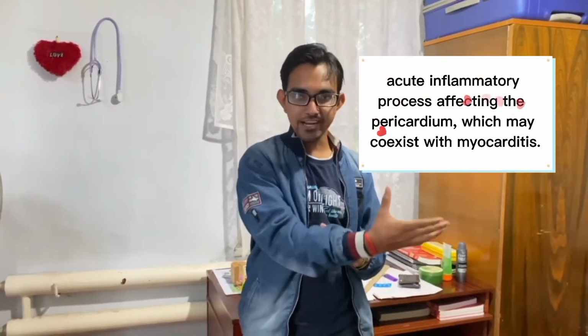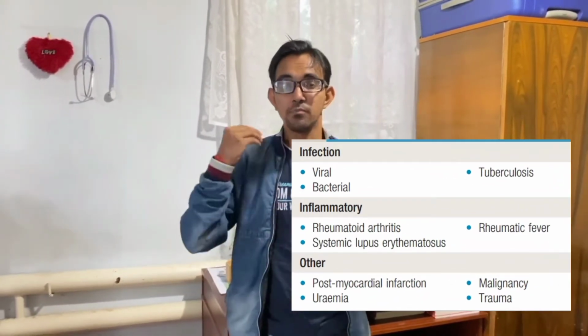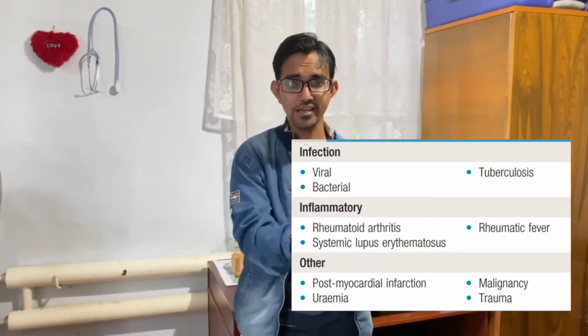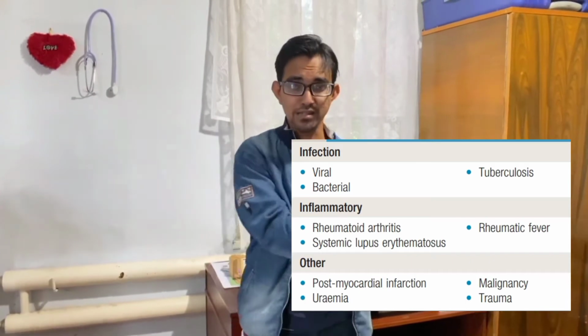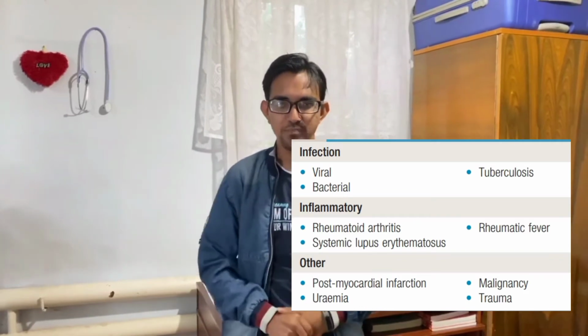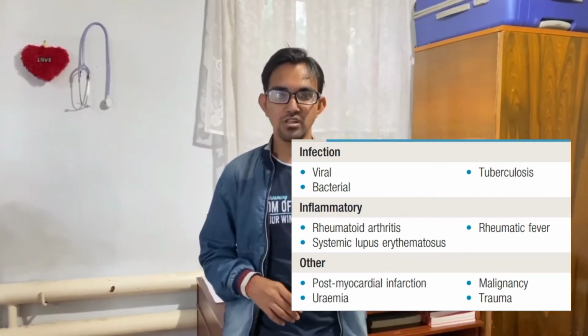Now I am going to discuss some individual topics of pericarditis. What is acute pericarditis? Acute pericarditis is an inflammation of the pericardium layer. What is the causative agent? There are viral infections, bacterial infections, and protozoal infections. These are the infectious agents which cause pericarditis. Along with that there are autoimmune diseases too, like rheumatic fever and systemic lupus erythematosus. So these are all the causative agents which cause pericarditis.